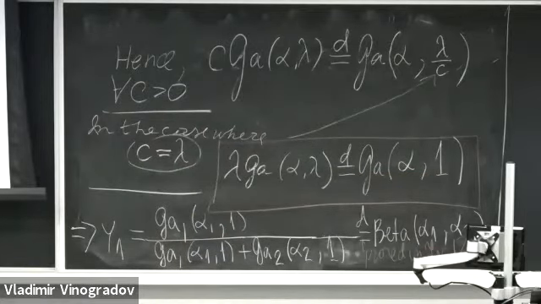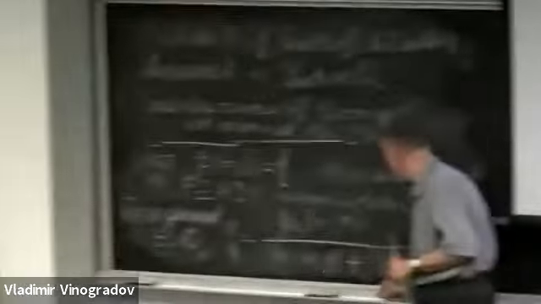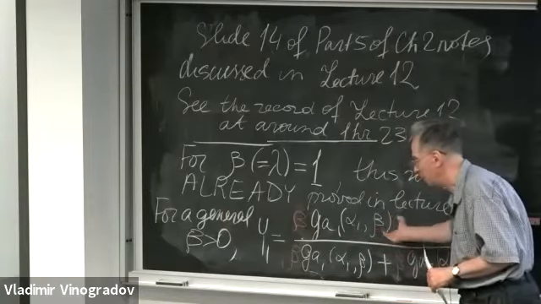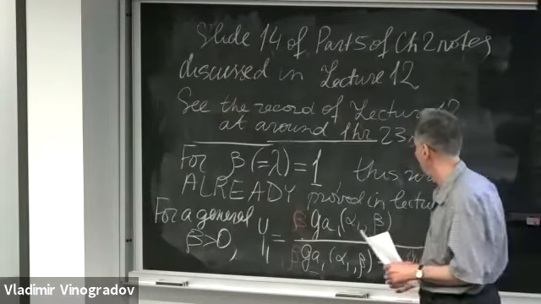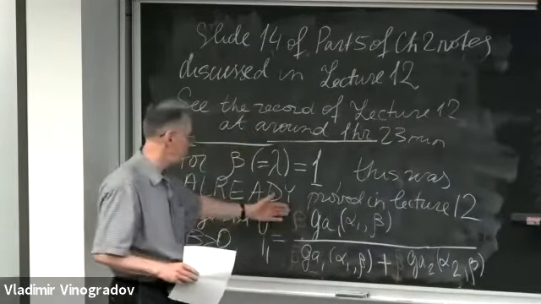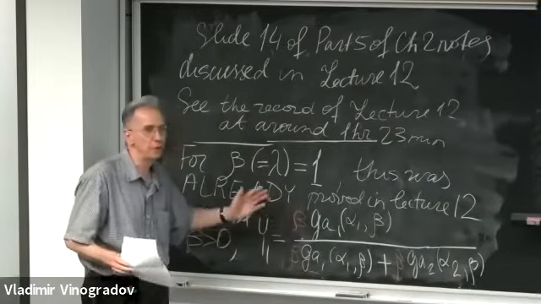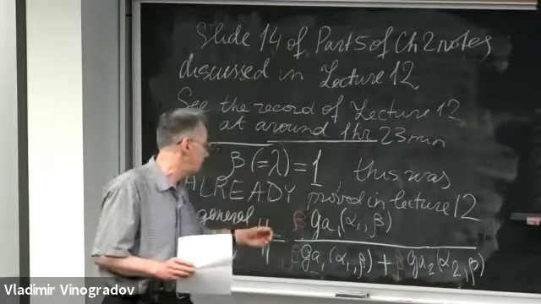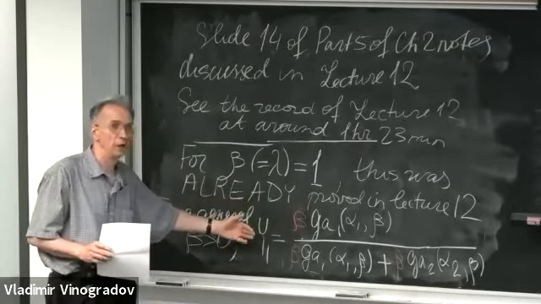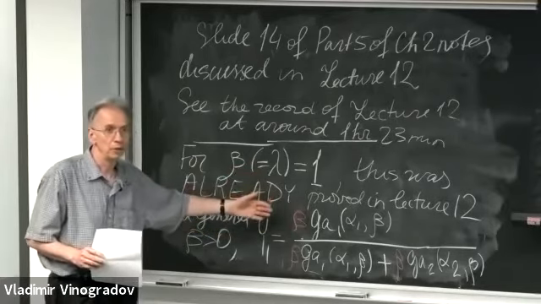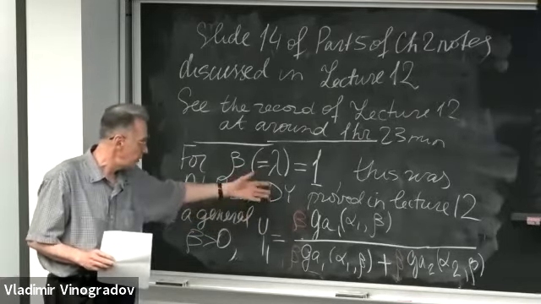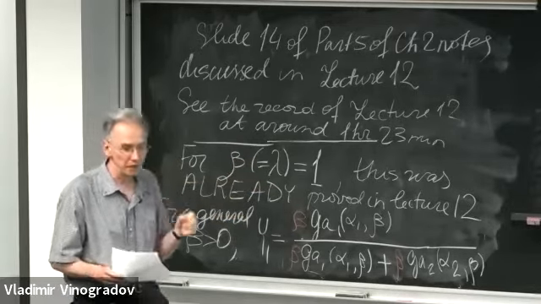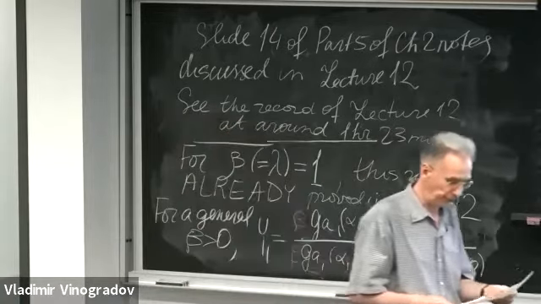Since I have two gamma variables in numerator and denominator, and the scale is the same, I can multiply numerator and denominator by the same thing, and the ratio is, of course, not going to change. So this is a very simple reduction of the special case to the general. The special case is basically the same as the general case, just because of this nice scaling property.